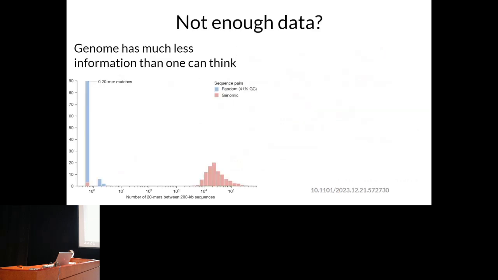One of the possible explanations for that is that the genome is not as big as we used to think. Native genomic DNA represents only a small fraction of the space of possible genomic DNA. The genome is full of repeats and homologous elements, and the number of common k-mers between 200,000 nucleotide long sequences differs from that expected by random chance by a huge margin.